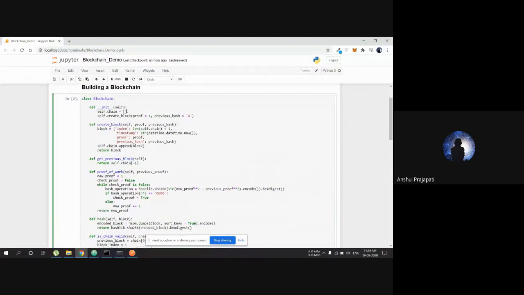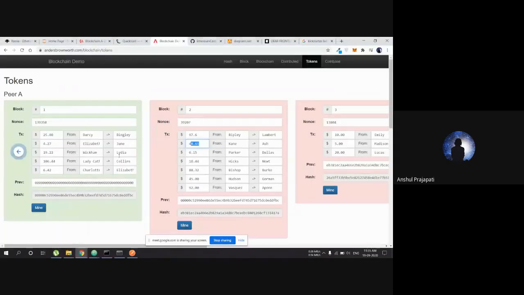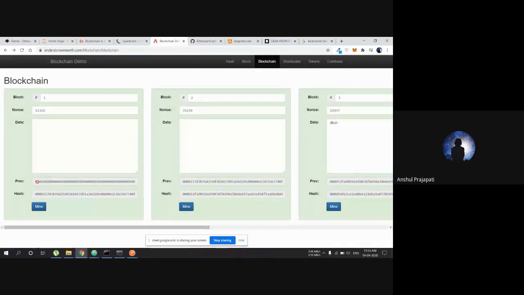Now to create a blockchain, first we need to create a Genesis block. You can see this block is called the Genesis block. This is the start of any blockchain. In this block, the previous hash value is 0. There was no previous block, so the previous hash value of this block is 0, and you cannot change it. Any time we create a blockchain, we have to create a Genesis block ourselves. Nobody else is going to create that first block. We have to mine that first block ourselves.